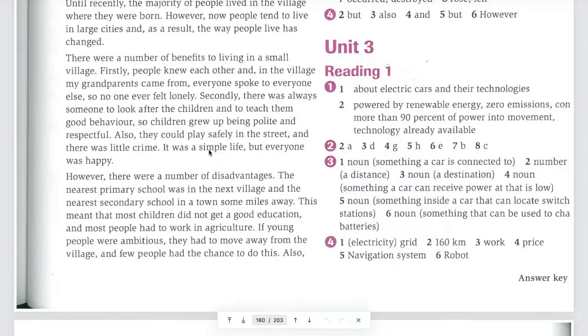All right, Sab, now tell me about the first disadvantage here. Yeah, read that. The nearest primary school was in the next village, and the nearest secondary school in the town some miles away.